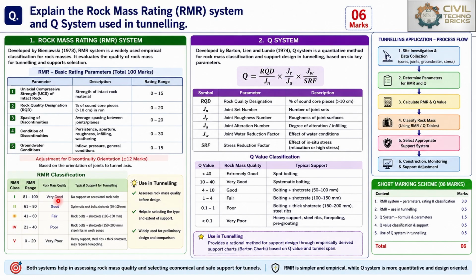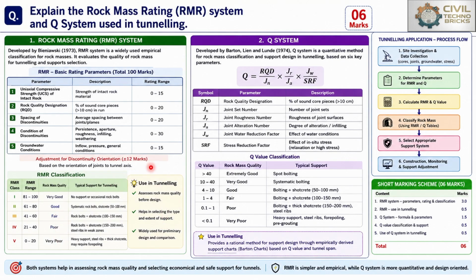Here the typical support for tunneling based on the RMR class: no support or occasional rock bolts where rock mass quality is very good and the RMR range is 81 to 100. Then likewise we see good, fair, poor, and very poor quality.